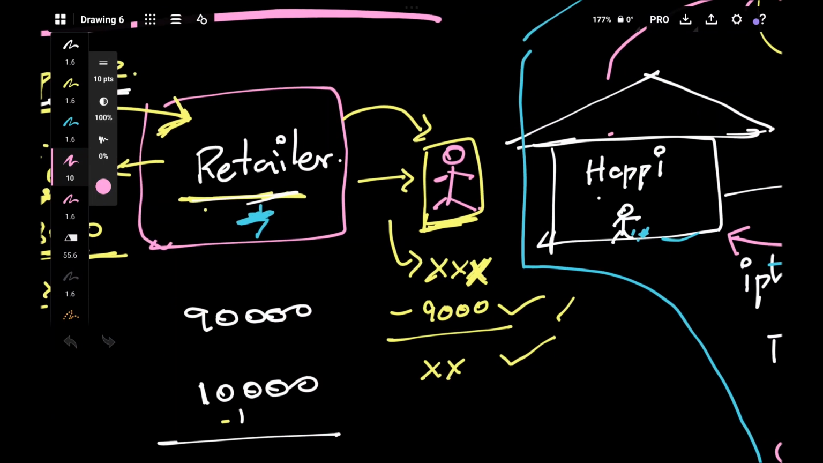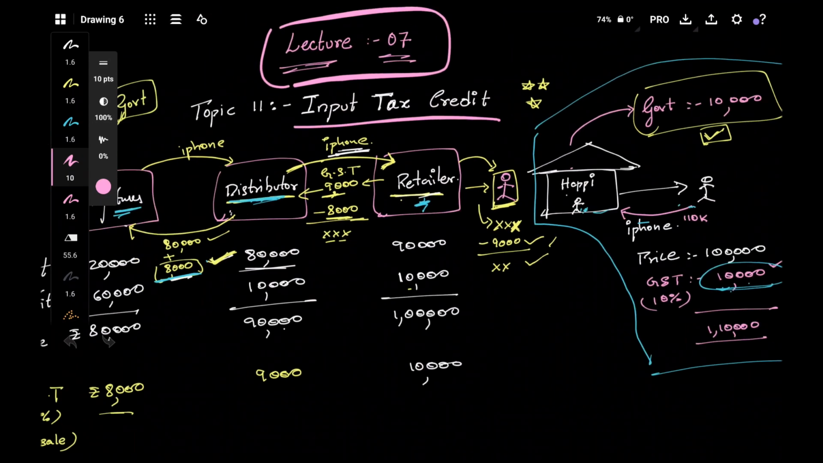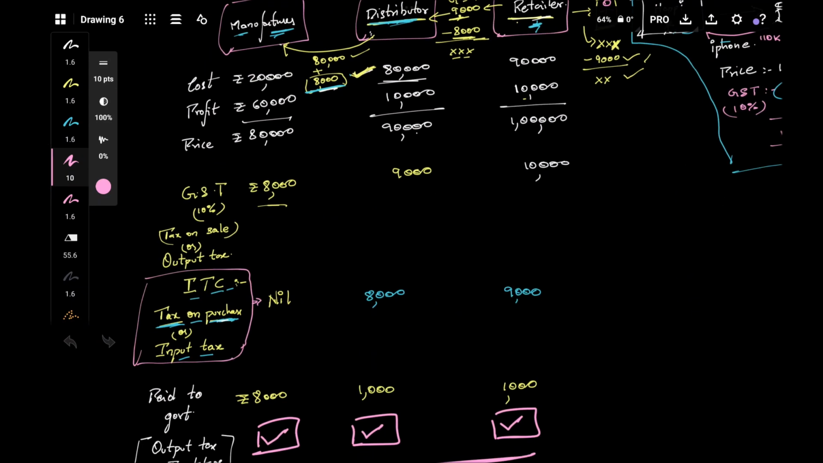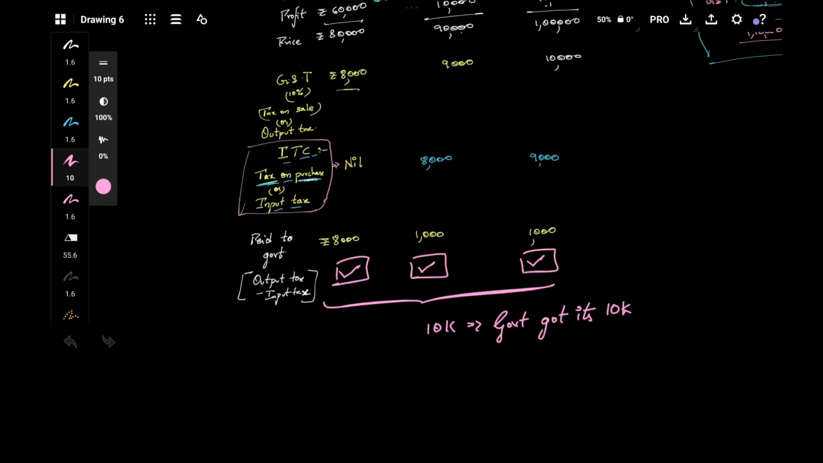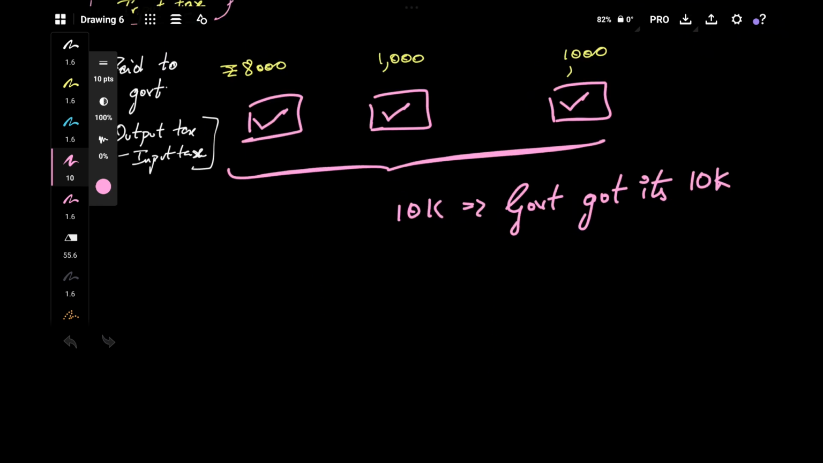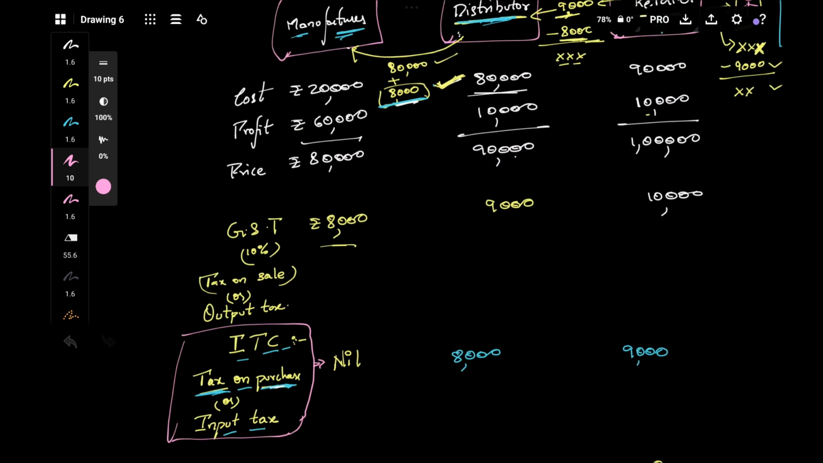Ultimately, who is the person who is suffering? The customer is the person who is suffering. The ultimate customer or consumer who is buying the good is suffering. So yeah, and the other thing here is GST is also called value added tax. GST. Why? There is a reason for it.